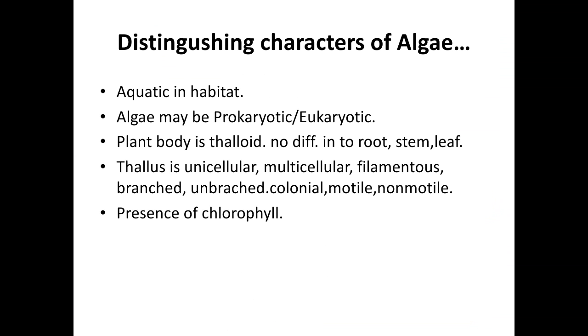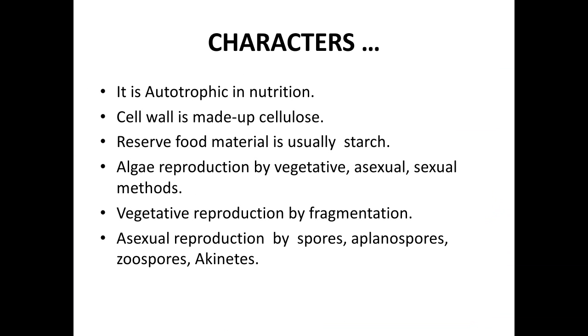Then there is the presence of chlorophyll, and with the help of chlorophyll they can prepare their own food material. They do photosynthesis. Next, it is autotrophic in nutrition. With the help of chlorophyll they prepare their own food material, and these forms are known as autotrophic in nutrition. The cell wall is made up of cellulose, and the reserve food material is formed in the form of starch.